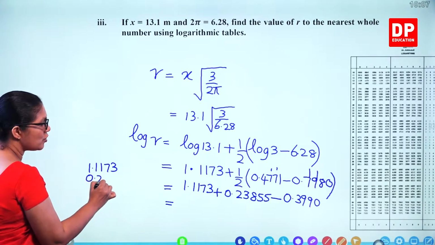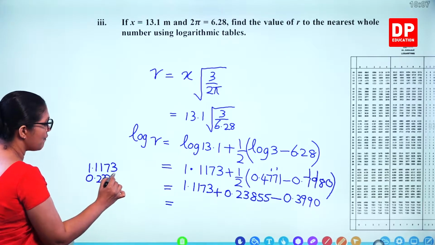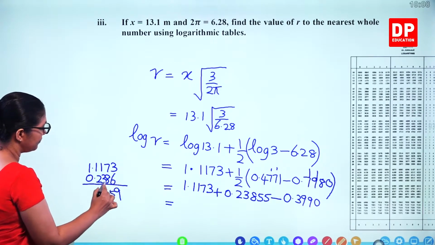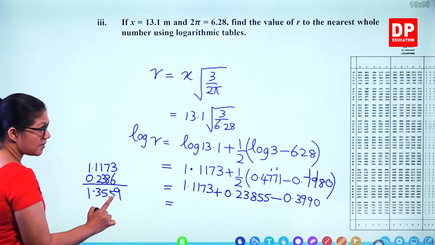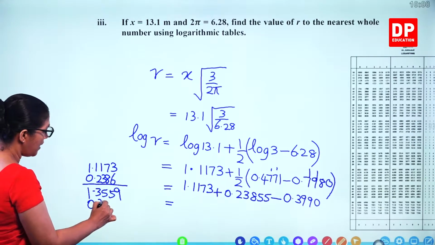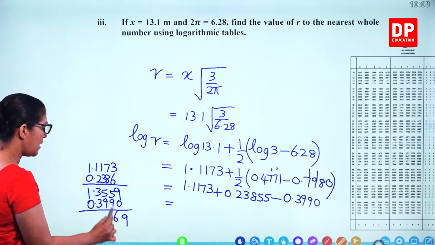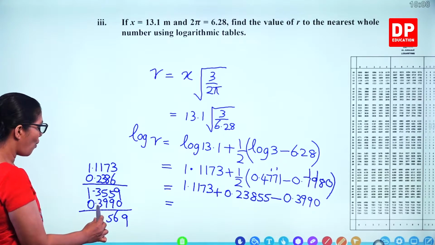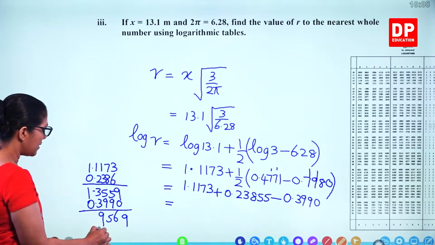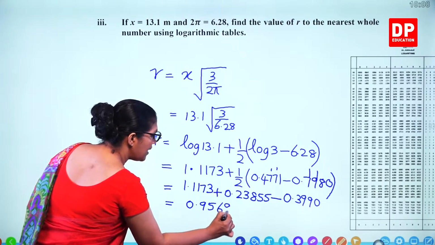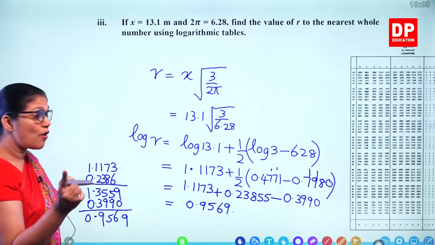1.1173, 0.23855. You can put 6. Add it. And then subtract the last part, 3990. When you subtract, you get 6 here and 10, 15, 1 remaining. That's 4, 4 and 9, 13. So 0.9569. And now take antilog to find out the r value.